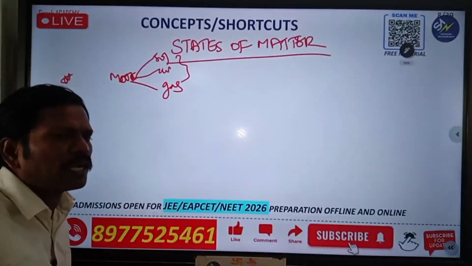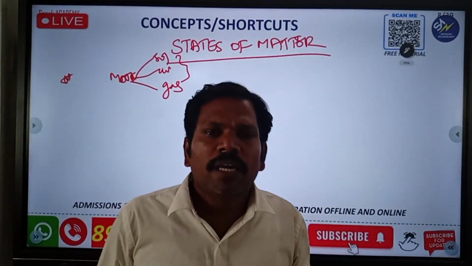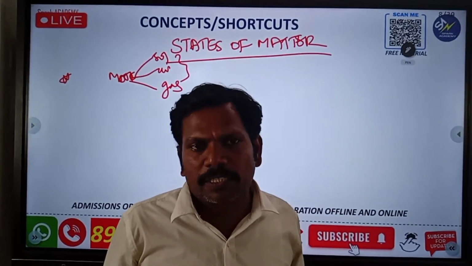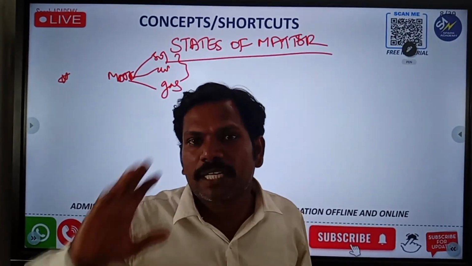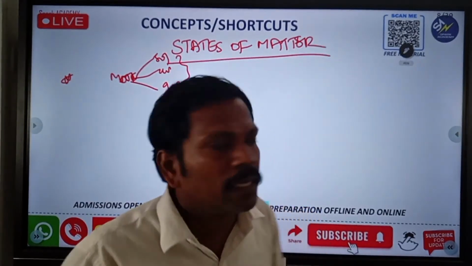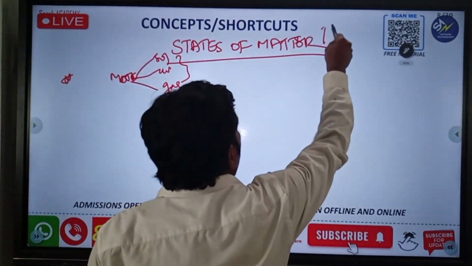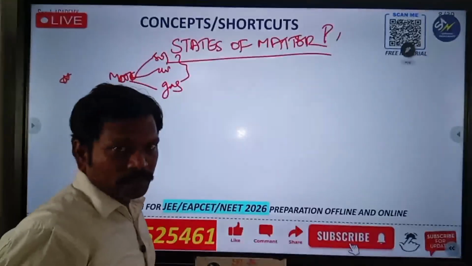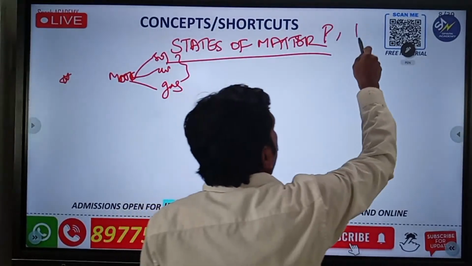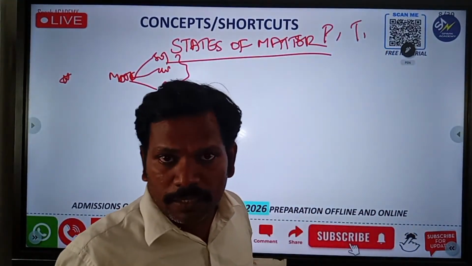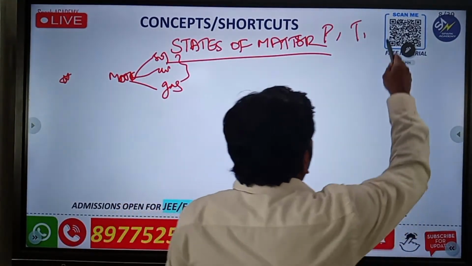This is the start of the physical chemistry chapter. Till now we didn't start physical chemistry, and right now I am starting it. Whenever you learn a physical chapter, first of all you must know the fundamentals. What are the fundamentals? P means pressure, and T means temperature.